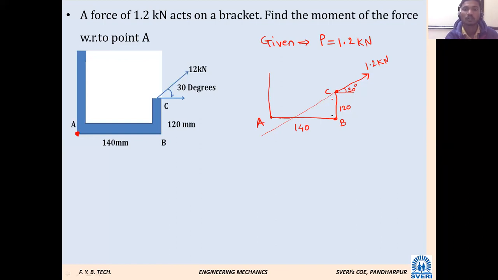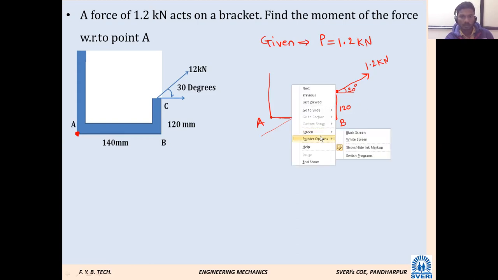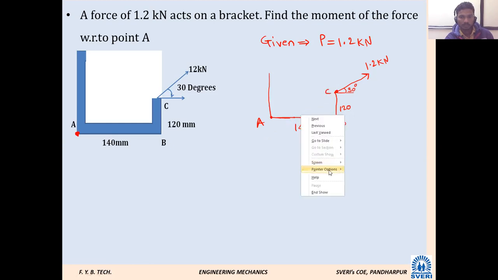Okay, so we have to resolve this force, 1.2 kilonewton. In which quadrant will this force come? First quadrant. So what will be its horizontal component and what will be its vertical component? How do we get its horizontal and vertical components?